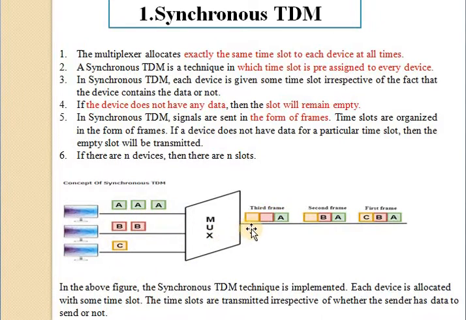In the above figure, the synchronous technique is implemented and each device is allocated some time slots. We discussed in synchronous TDM that each device is allocated a time slot, and the time slots are transmitted irrespective of whether the sender sends data or not. Here in the second frame C is empty, meaning there is no data, and in the third frame 2 time slots remain empty because the device does not have any data. This is synchronous TDM.